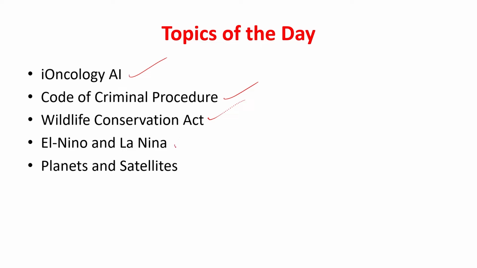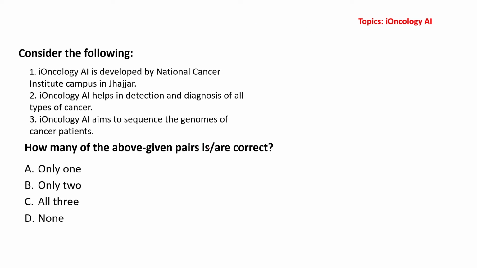El-Nino and La Nina, something that is in news every year, and therefore it is also one of the favorites of UPSC when it comes to MCQs. In every 2 years you will find a question on El-Nino and La Nina. I'll tell you what to study in it, don't worry. And then we have planets and satellites. Let us look at the first concept of the day, first topic of the day basically.